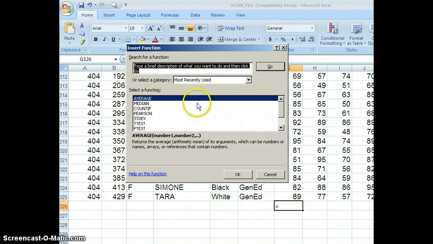And then you simply need to find the function. Now, the functions are listed by name. The only problem with using this is that you have to practice a little bit to make sure the name that Excel applies to the function is what you want. I've used this enough to know that average is really a mean, which is what I want, an arithmetic average. So I'm going to say OK.